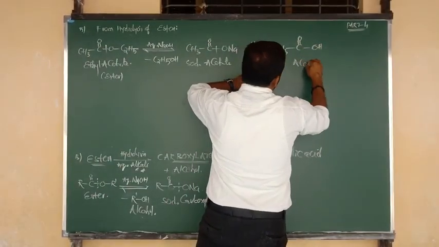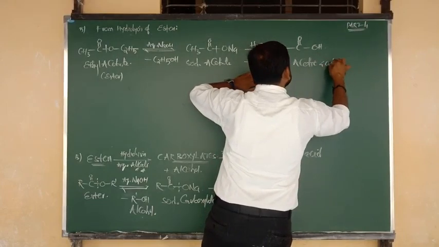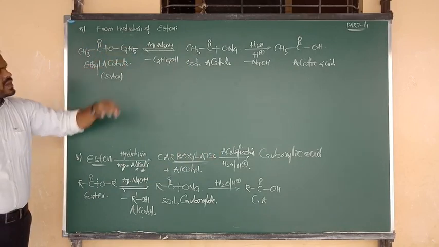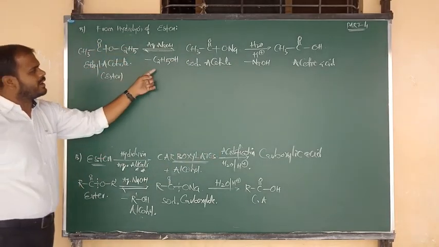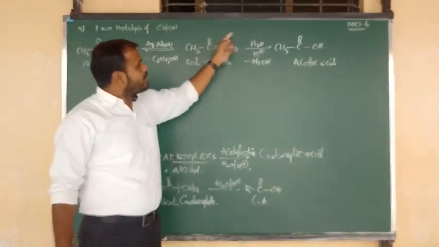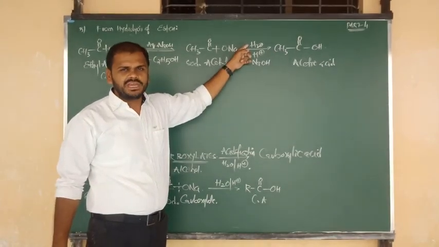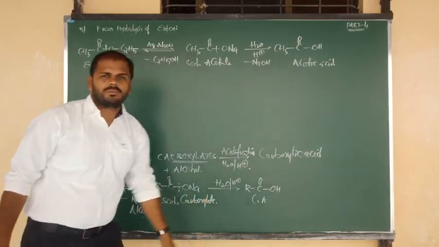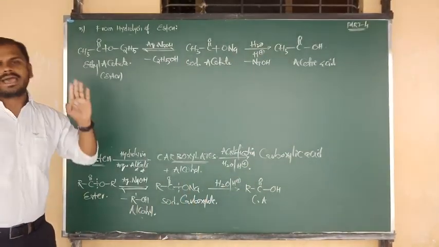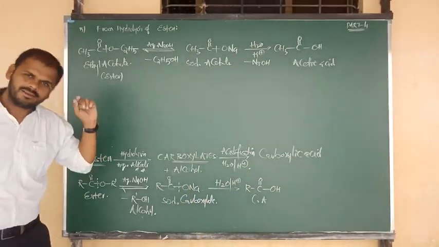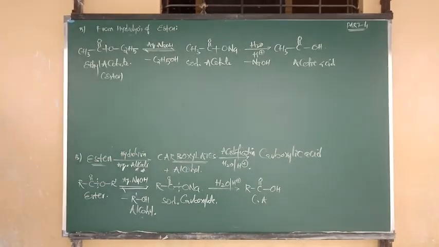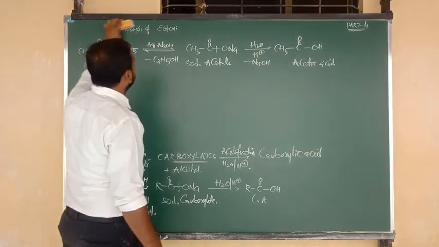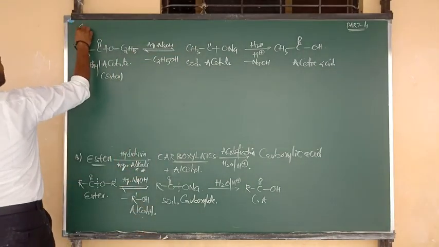So the name of this compound is nothing but what? Acetic acid. What is the compound? Acetic acid. So in step 1, upon reaction with aqueous alkali, here you are getting the alcohol product. And in the second step, that is nothing but acidification, simply we can say hydrolysis in acidic medium, it is going to form the product, nothing but what? Acetic acid. Clear? Yes. Next, go for method number 6, the last and final method in the preparation of carboxylic acids.